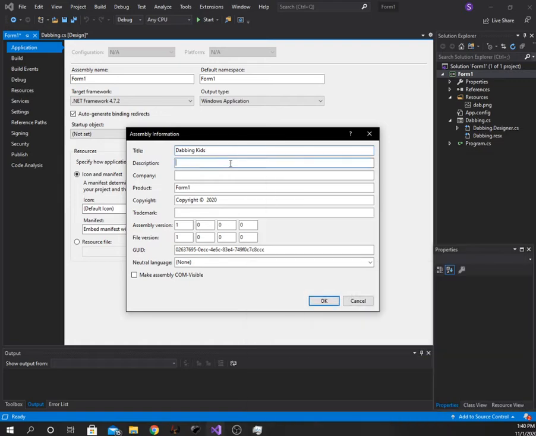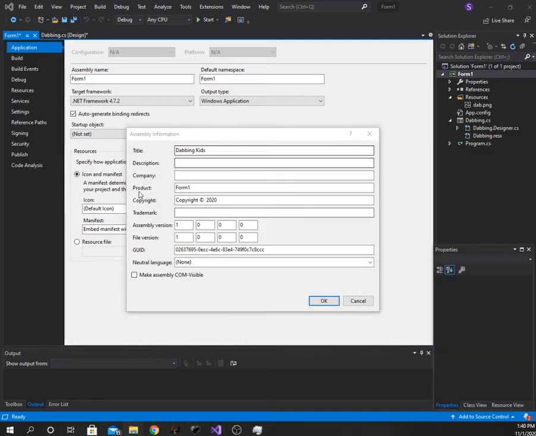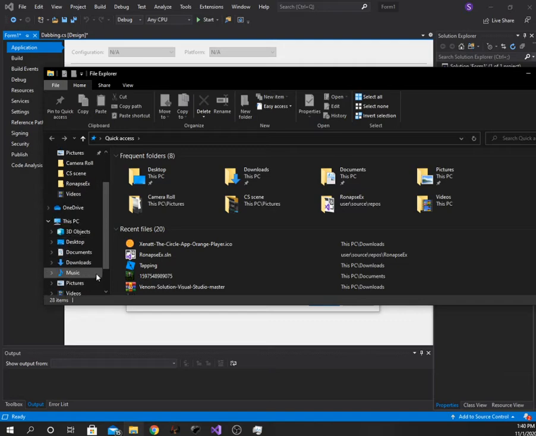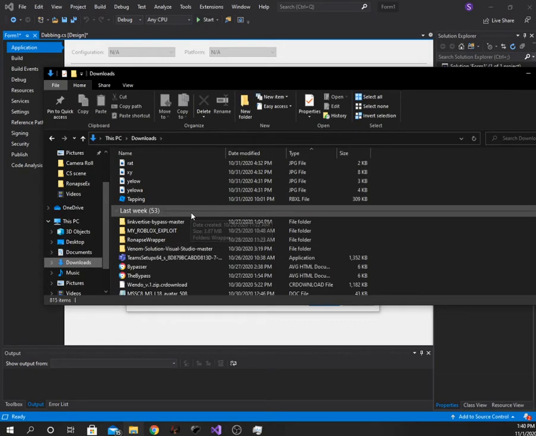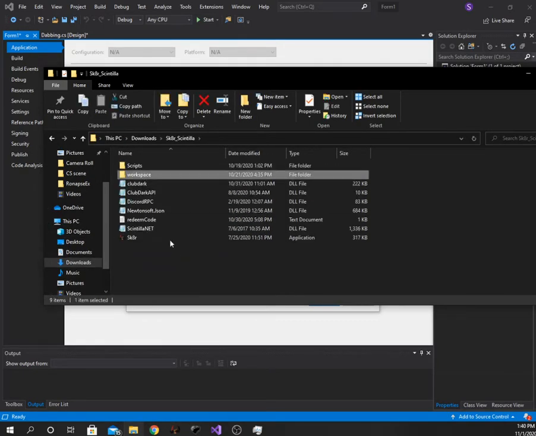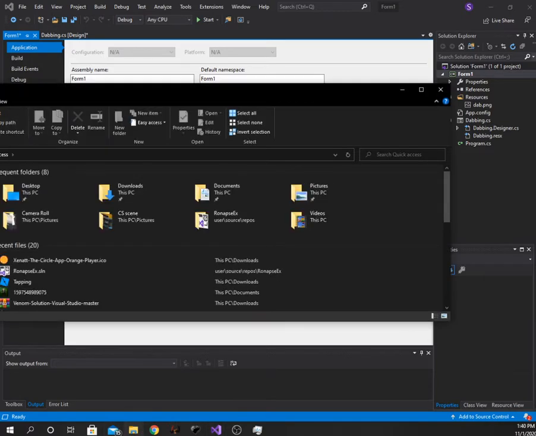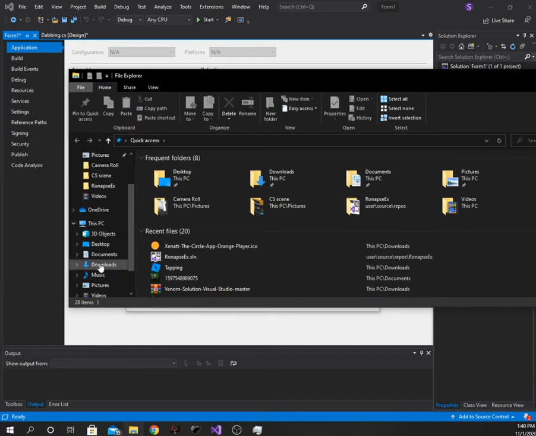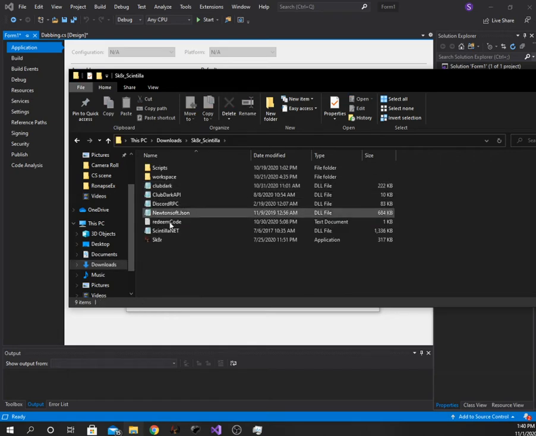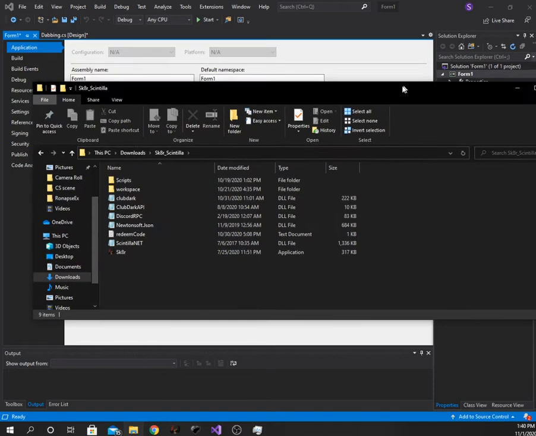We can do a description, and if you don't know what a description is, basically we'll go to file, go here, and hover onto an application, and you can get the file description. So I guess you got that idea. So we're going to put in here devs. And company name is the company name. So even if you run as administrator, it wouldn't be coming up because you're not verified. So you can see here the company name, we've got Club Dark. So we're going to create our own custom one.